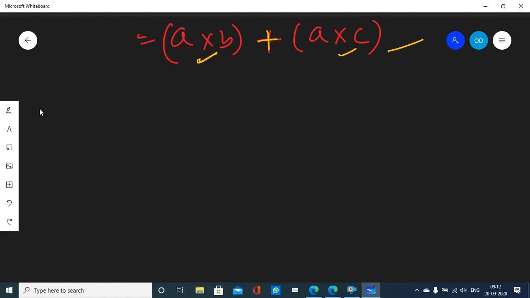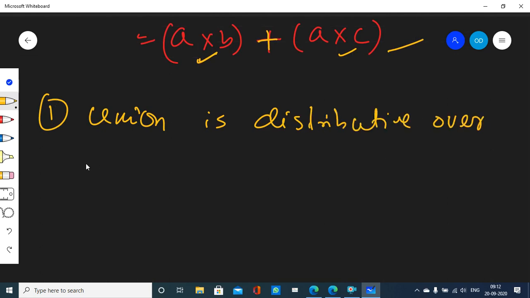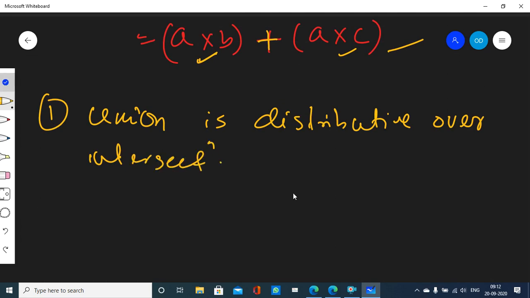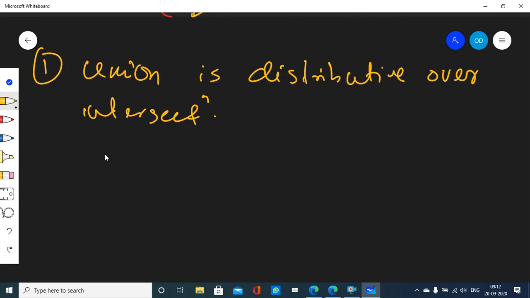In a similar fashion, you can understand that sets also follow distributive law. The first one is that union is distributive over intersection. What does that mean? Suppose capital A, capital B, capital C are three sets.